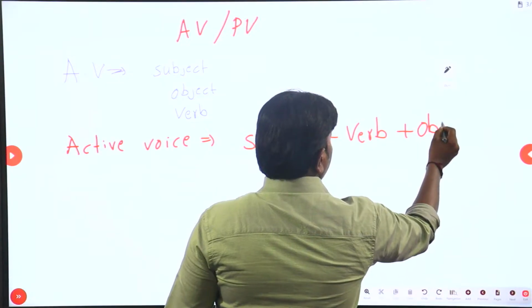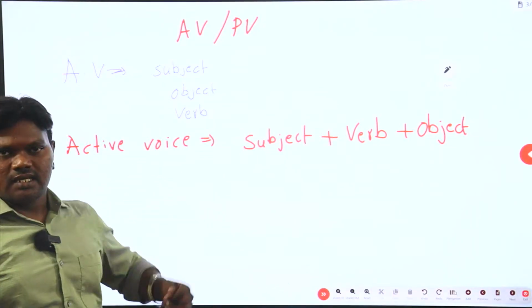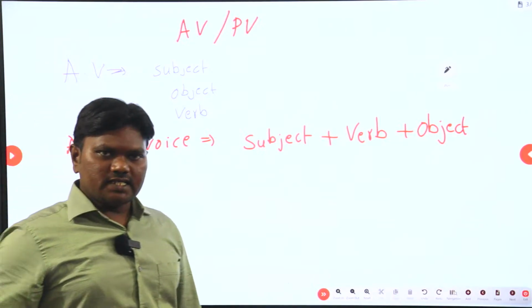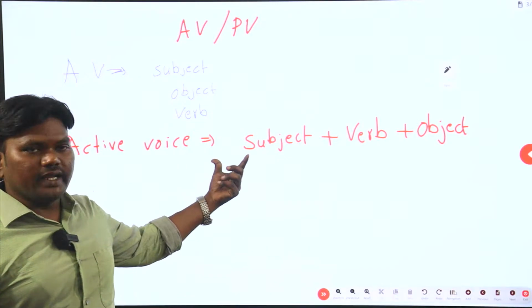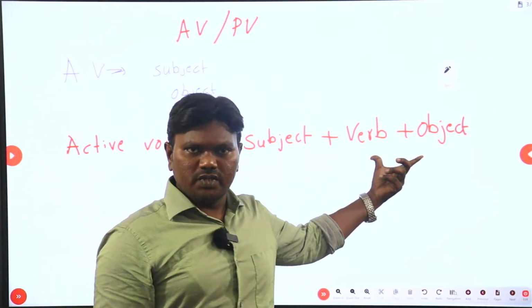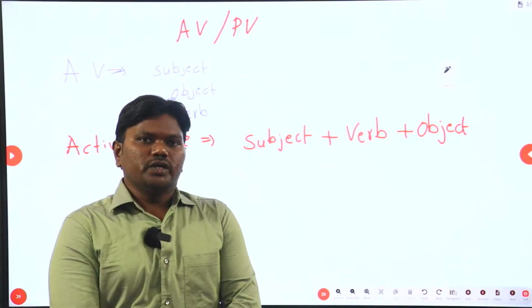If any sentence is of this form, then you may call it as active voice. To understand what is active voice, you just have a brief regarding what is subject, what is object. Verb, obviously, you know, any action or any work that we do is verb.